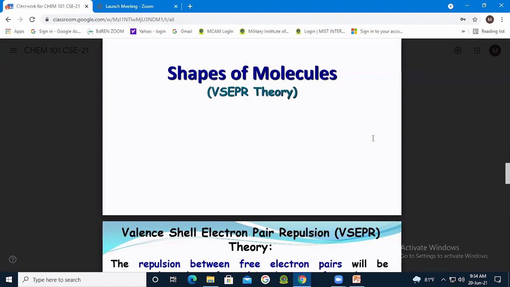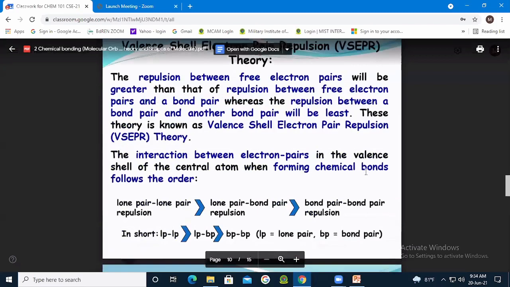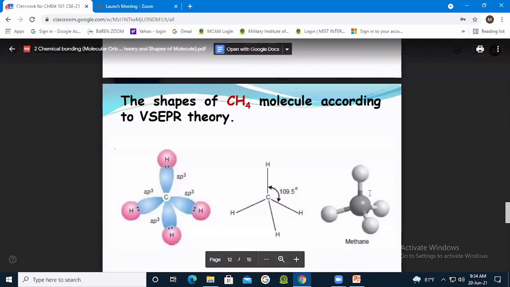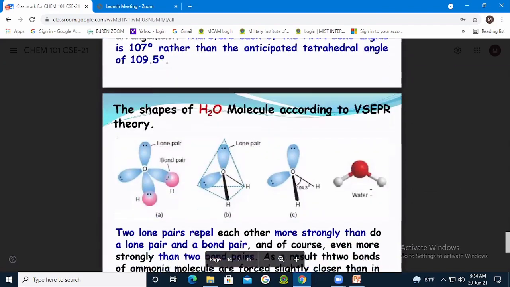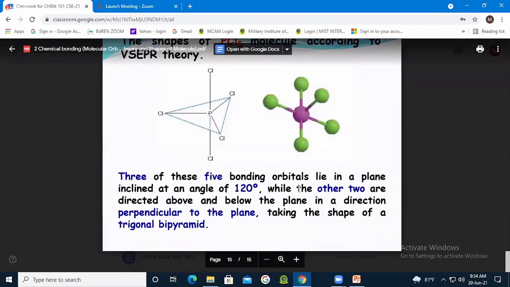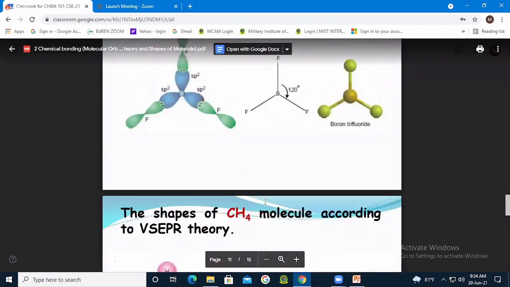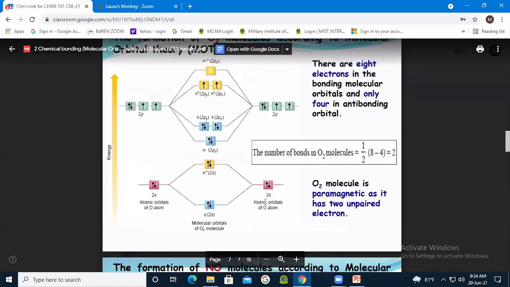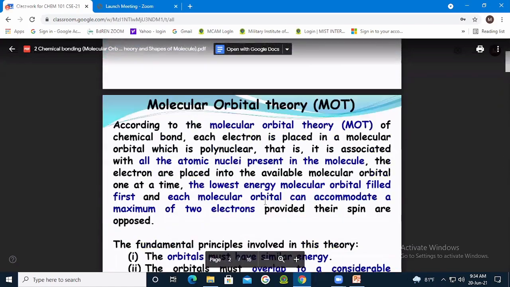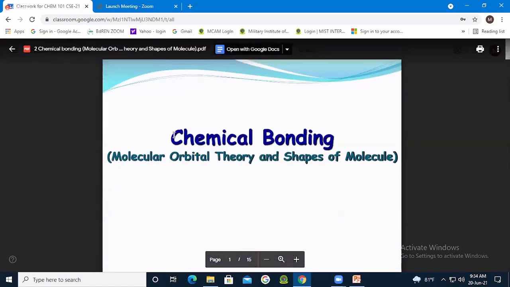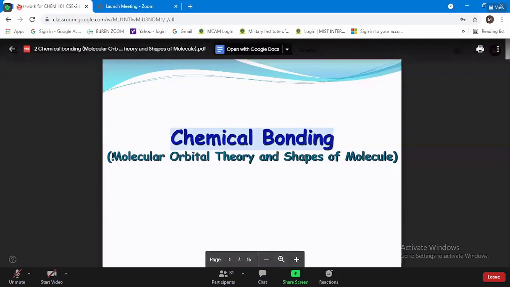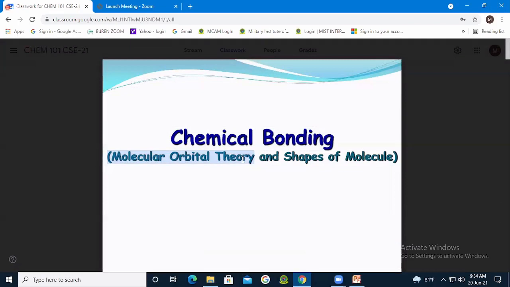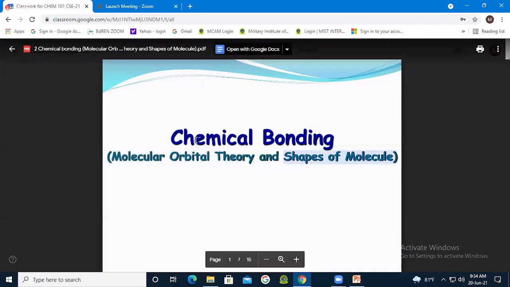Okay, let's conclude here for shape of molecule and your syllabus for CT2, right? CT2 will be until here. These two materials are uploaded on chemical bonding. The first material is named chemical bonding 1, that is classical theory plus orbital theory, VBT and hybridization.